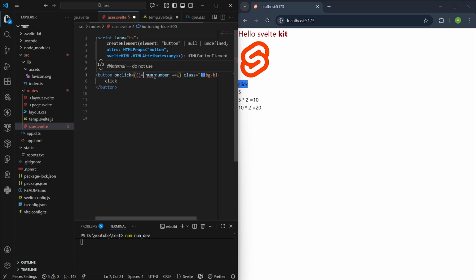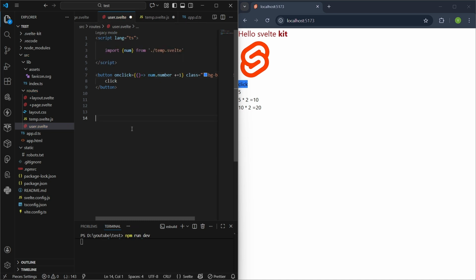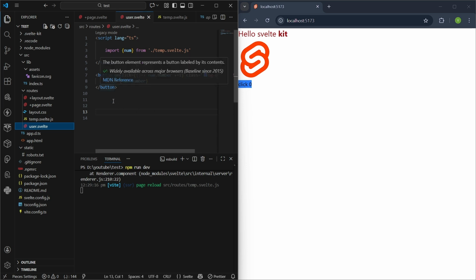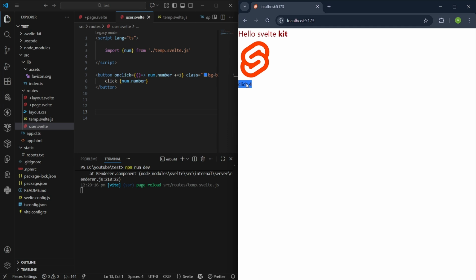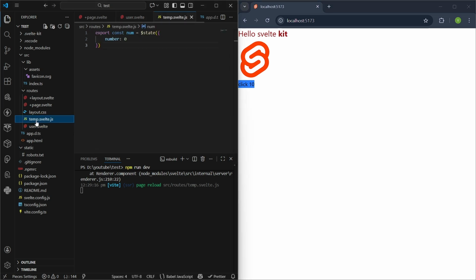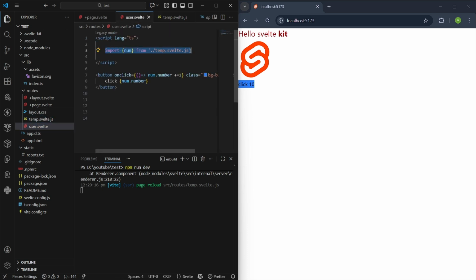I'm directly creating the function over here only, not creating the function separately. Let's save it and try it. Have I saved it? Look, now it's working on saving. Let's click it. Yep, it's working very fine. So what we can do is create multiple files and just import this num, the common thing we have created. This is the common thing that we can use for any number of files, and then you just have to import it and use it wherever you want. Looks great, this is also working fine.